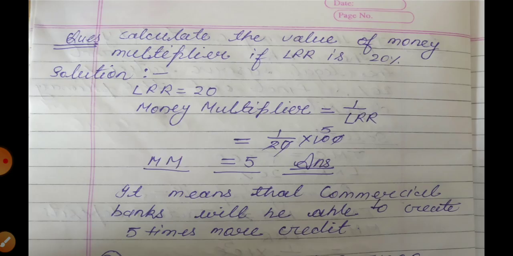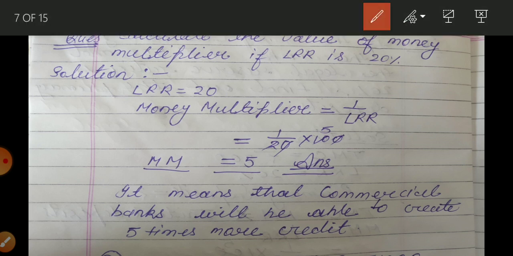Okay students, let me start the question. When we do some numerical questions, no doubt we are able to understand it better. In this question it is written: calculate the value of the money multiplier if the legal reserve ratio is 20%. So what do we have to calculate? The value of the money multiplier, and the value of the legal reserve ratio is 20%.